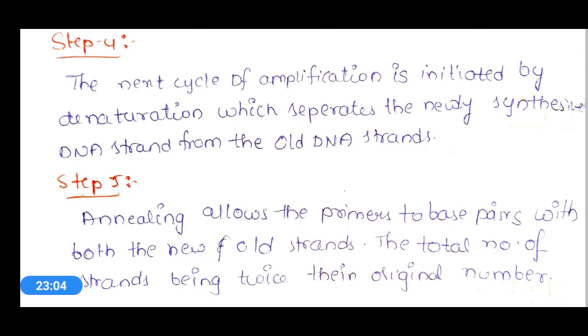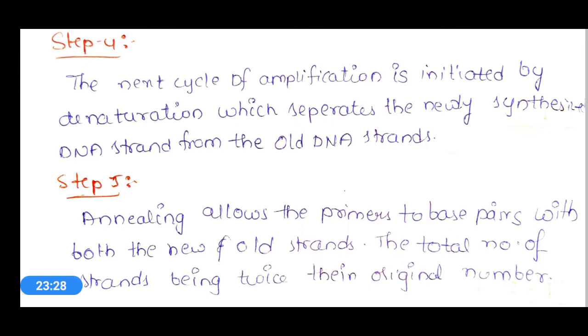And in the fourth step, the next cycle of amplification is initiated by denaturation, which separates the newly synthesized DNA strands from the old DNA strand. Okay, by completion of the first cycle of the PCR, we got two double-stranded DNAs.